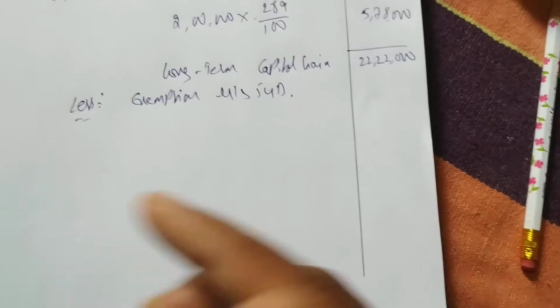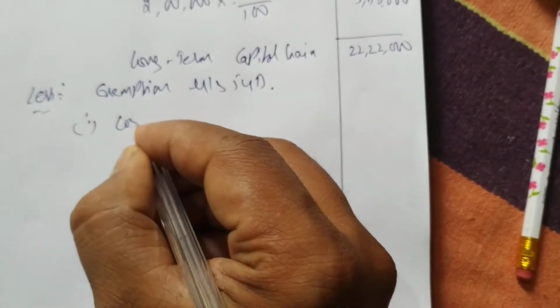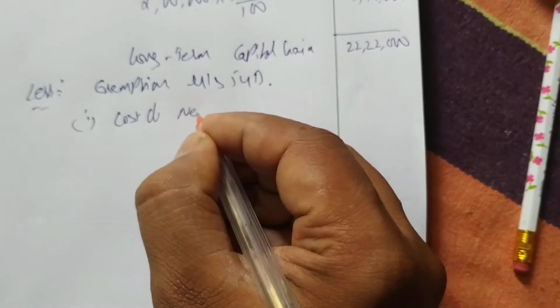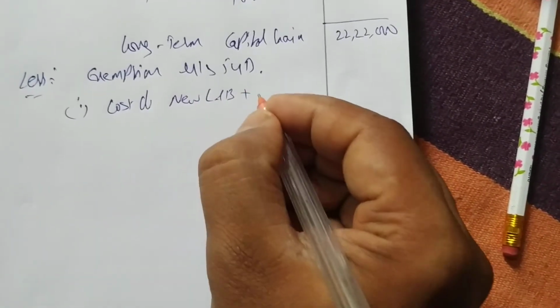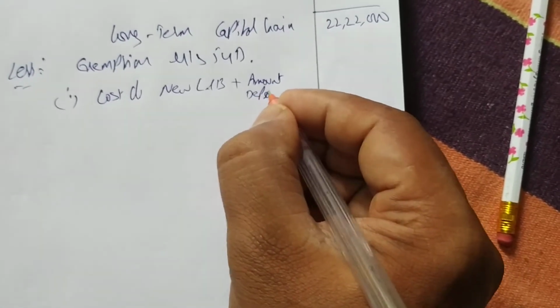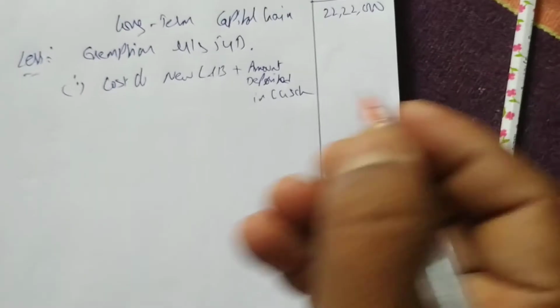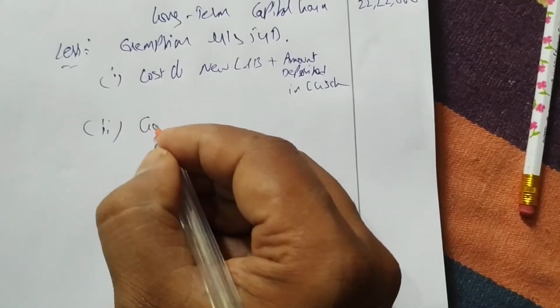Then we have to do exemption under section 54D. So exemption 1, cost of new land and building plus amount deposited in capital gain scheme. Roman number 2 is what? Capital gain.